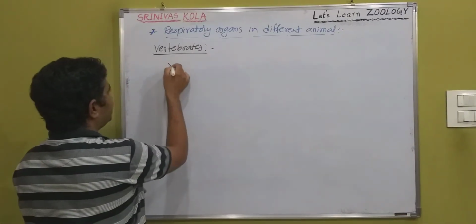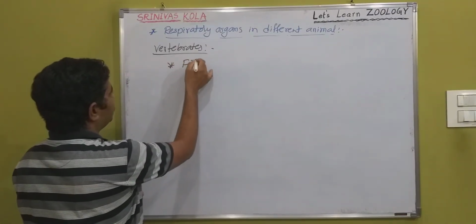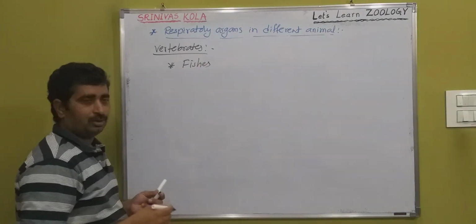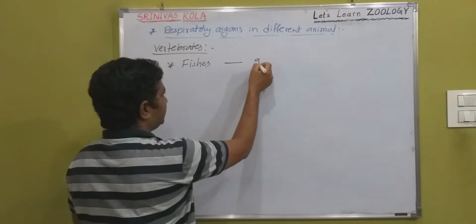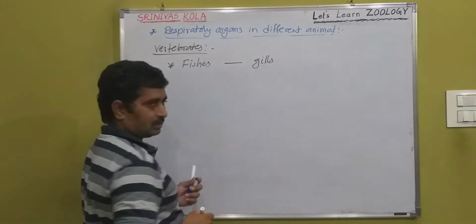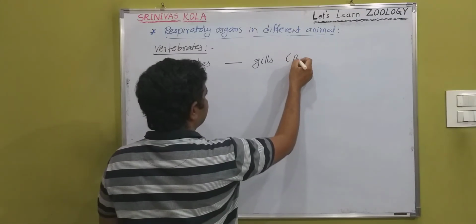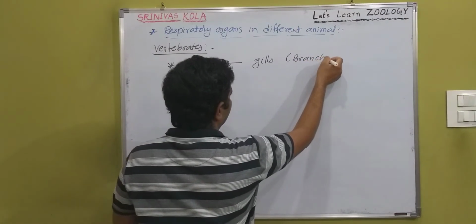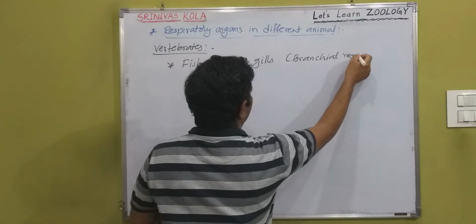In vertebrates, first we are going to fishes. Fishes breathe by gills, that means branchial respiration.